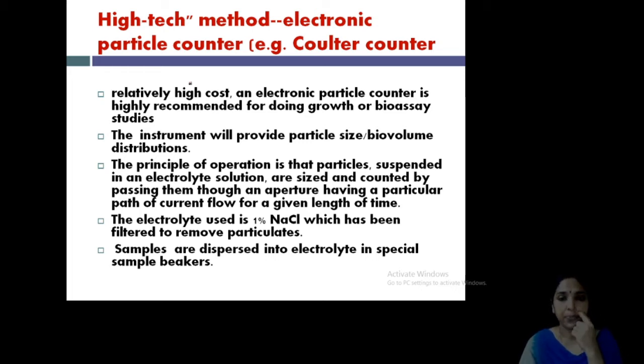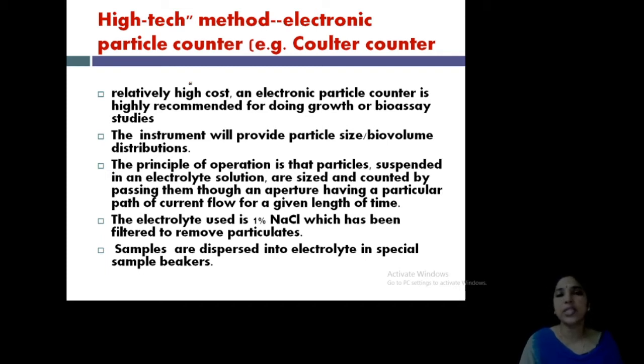Here the algae are suspended in an electrolyte solution and counted by applying current flow. The electrolyte used is 1% sodium chloride. Samples are dispersed in the electrolyte in special sample beakers and counting is done. It is a completely digitalized automatic counting method.